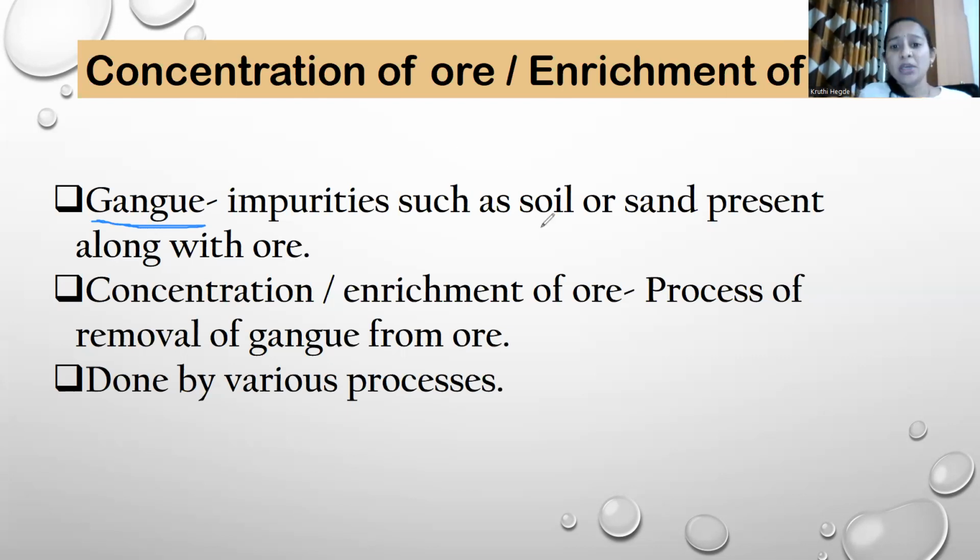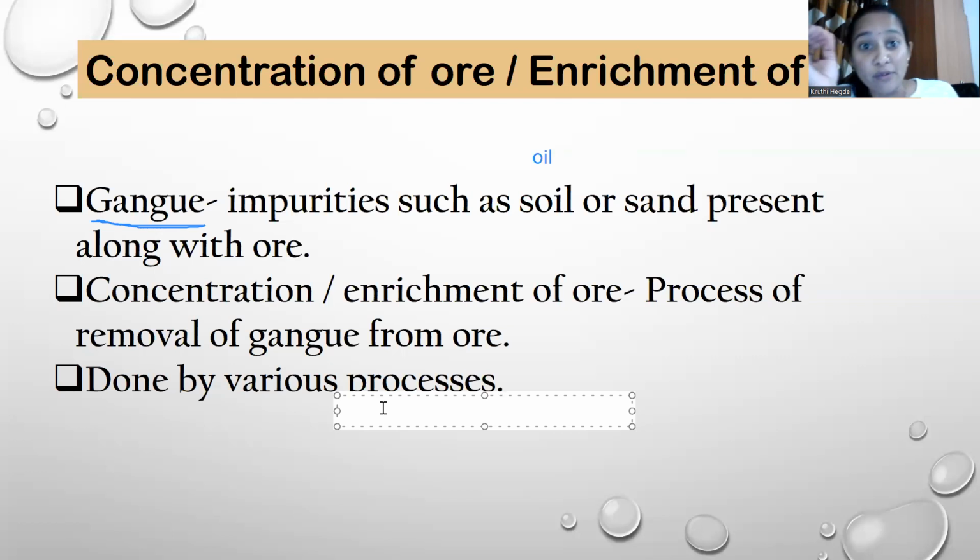Those impurities can be soil or sand or even oil. So these impurities are called gangue. Enrichment or concentration of ore means the process of removal of gangue from the ore. When we remove the impurities, that process is called concentration of ore or enrichment of ore. It is done by various processes, and the process used mainly depends on which type of gangue is present in it.